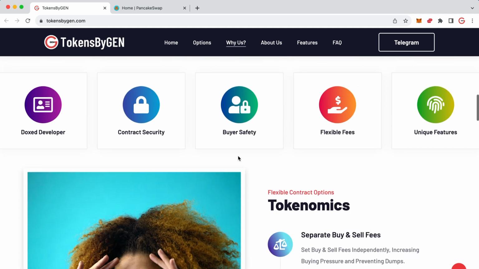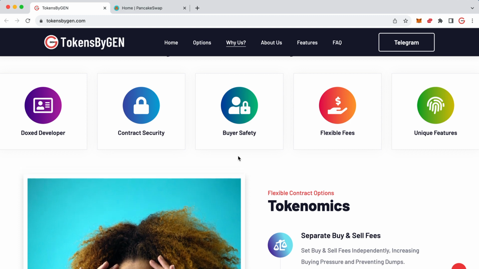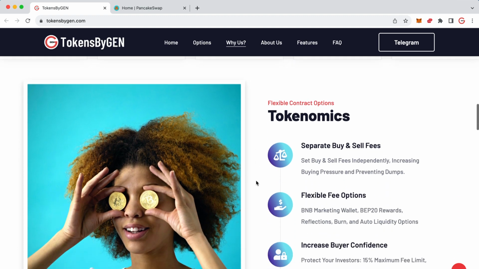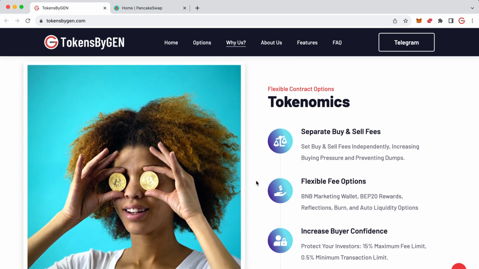So why would you choose us to create your token? Well, I am fully doxed. We've got a lot of security within your contract and we do things to increase buyer confidence. The contracts are very, very flexible with the fees and they do have some unique features. So I'm going to go over those very quickly, then I'll actually make a token so you can see how to do it step by step.